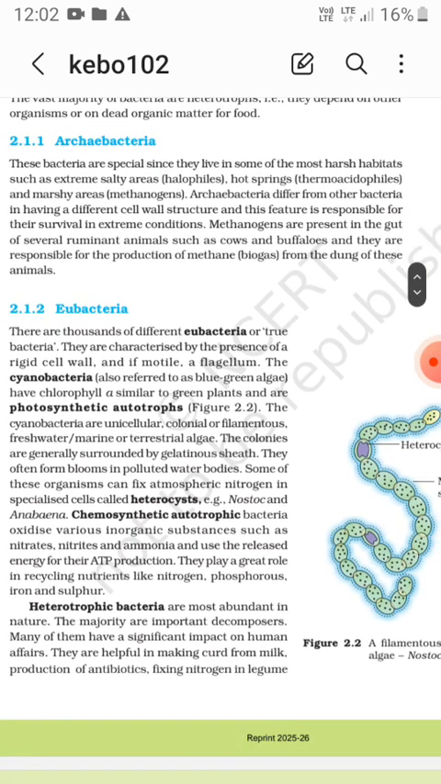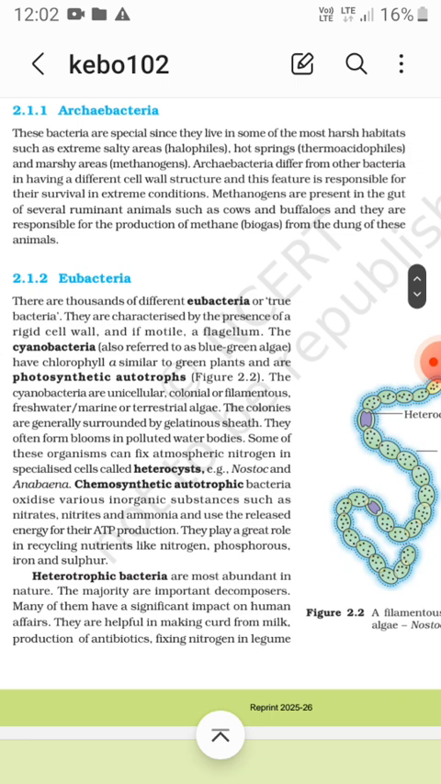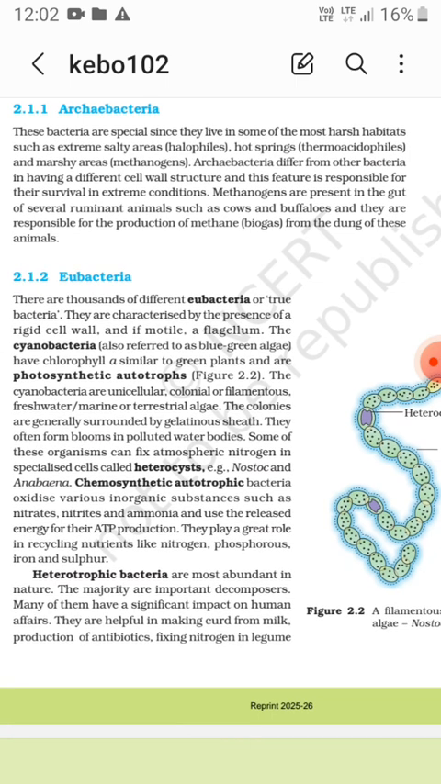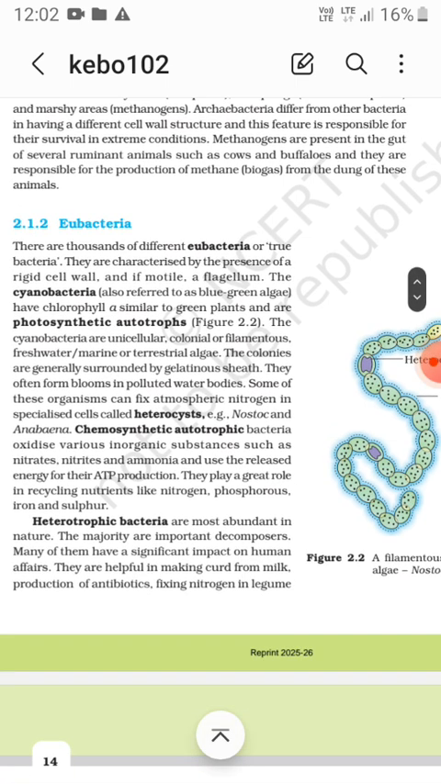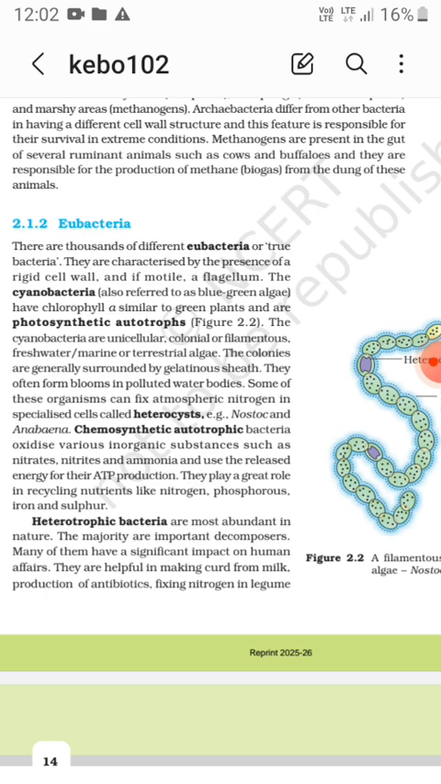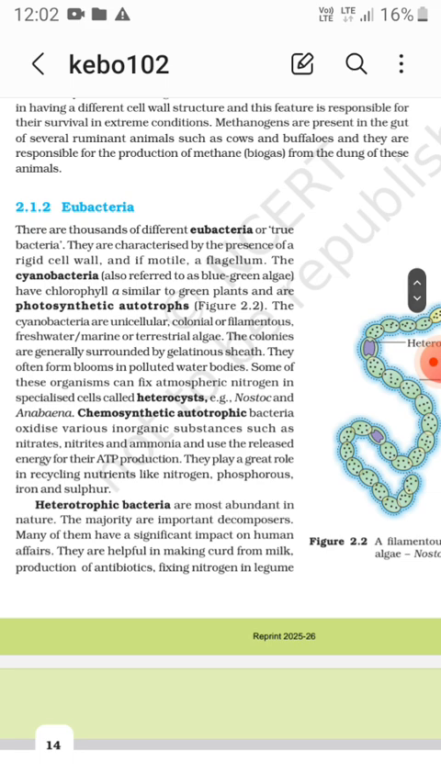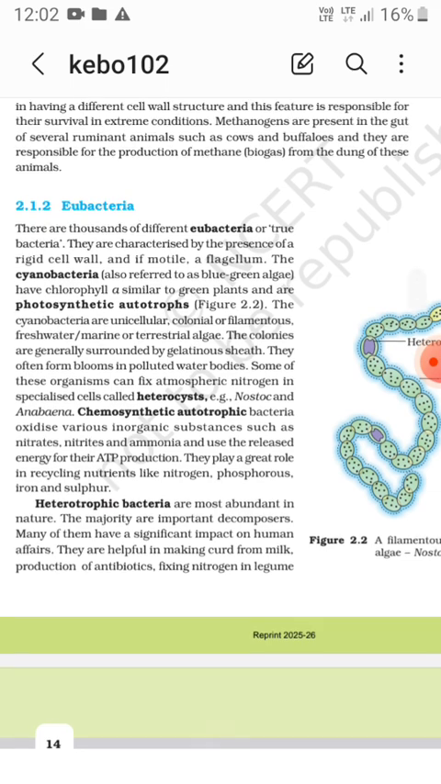Now coming to the eubacteria, these are the true bacteria. They have a rigid cell wall, and if motile, a flagellum, though not always motile. The cyanobacteria, also known as blue-green algae, have chlorophyll a. Cyanobacteria are unicellular, colonial, or filamentous freshwater, marine, or terrestrial algae. The colonies are generally surrounded by a gelatinous sheath. They often form blooms in polluted water bodies. Some of these organisms can fix atmospheric nitrogen in specialized cells called heterocysts, for example Nostoc and Anabaena.